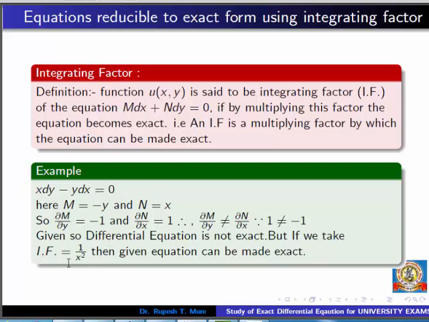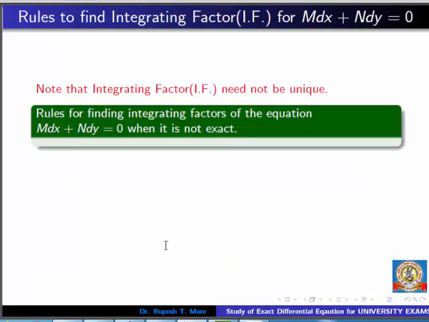Again observe, it is not necessary that we always take the same integrating factor. For this problem it is 1 upon x square. We can take 1 upon y square also and do it. You will get the result. The new differential equation will be exact. We get uM and uN. So from this discussion we come to the conclusion that an integrating factor need not be unique.